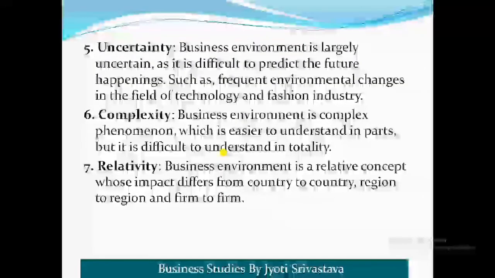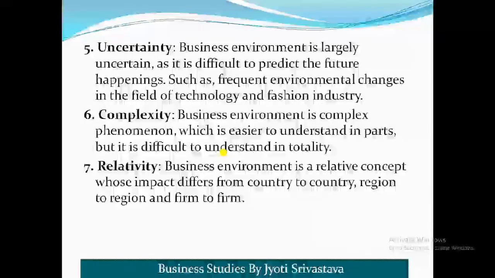Then uncertainty means it is largely uncertain, as it is difficult to predict future happenings, such as frequent environmental changes in the field of technology and fashion industry. Why uncertain, student? Because as we know, the future is unpredictable. You can't predict it, and because the environment is dynamic, that is why it is uncertain.